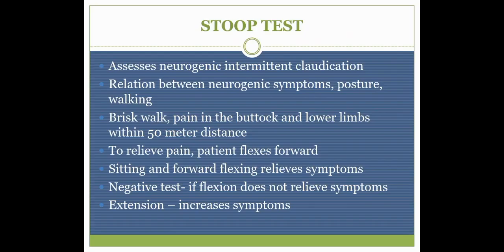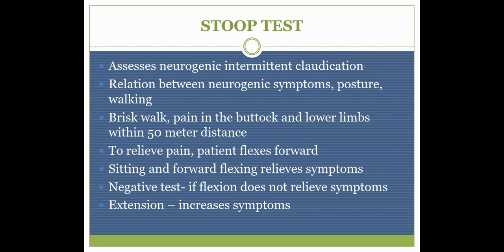Now we are going to talk about the special tests to check for claudication. There are certain special tests which we perform when we are in doubt or suspecting that the patient is having claudication. The first test is the Stoop test. It assesses neurogenic intermittent claudication. It also tells about the relation between the neurogenic symptoms, the posture and the walking.